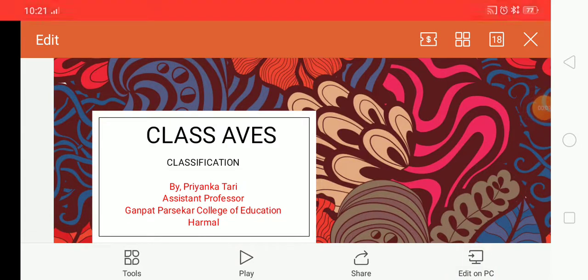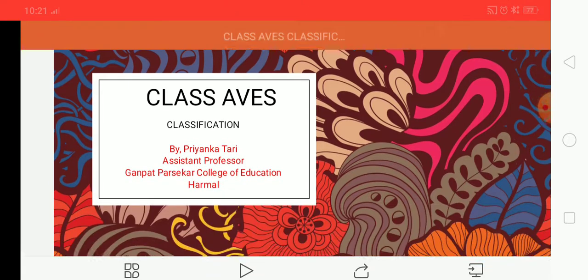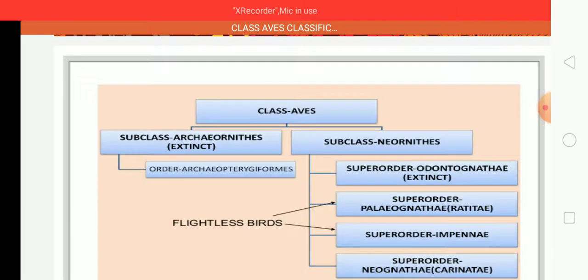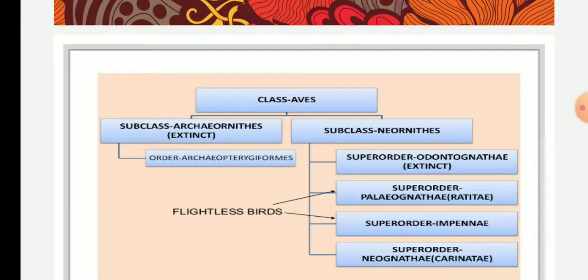Good morning, students. Today's lecture is the continuation of our last lecture. In our last lecture, we were studying the class Aves, that is, the classification of class Aves. We have already studied that the class Aves is classified into two subclasses, that is, Archaeornithes and Neornithes.